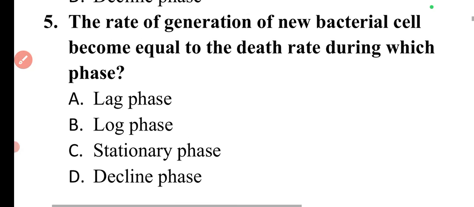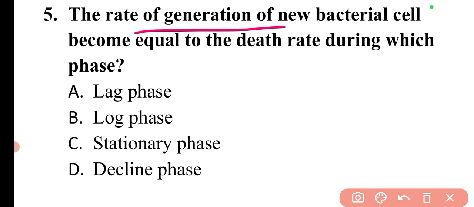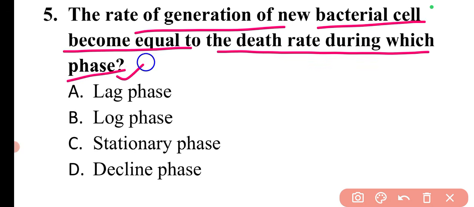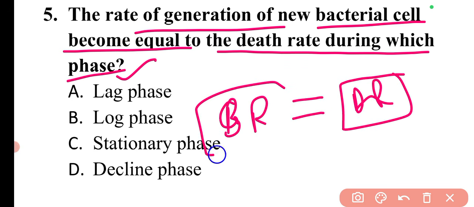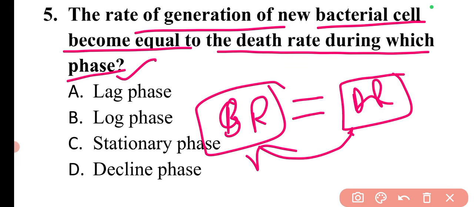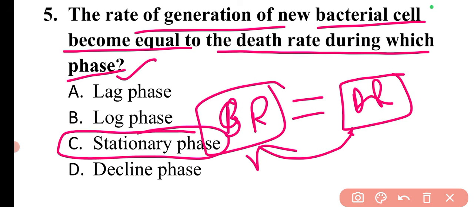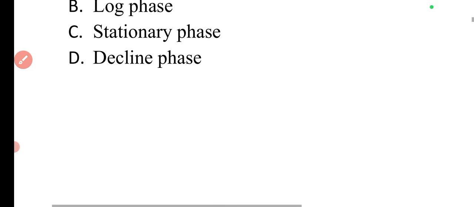Then next question is: the rate of generation of new bacterial cells becomes equal to the death rate during which phase? So in very simple terms, when the birth rate is equal to the death rate in case of bacteria, when these two rates are equal, then that phase is known as the stationary phase that I have discussed.